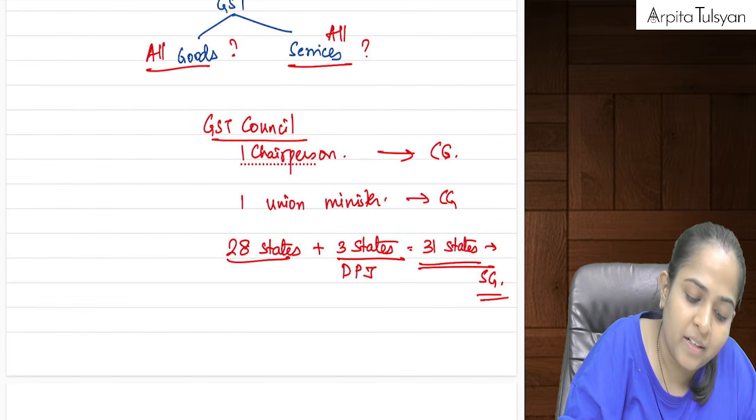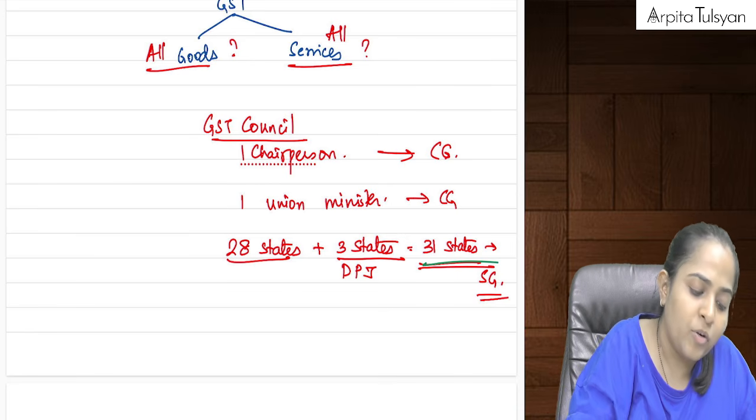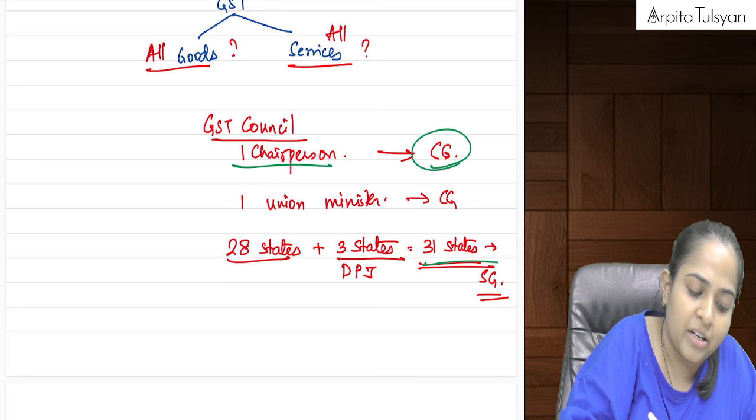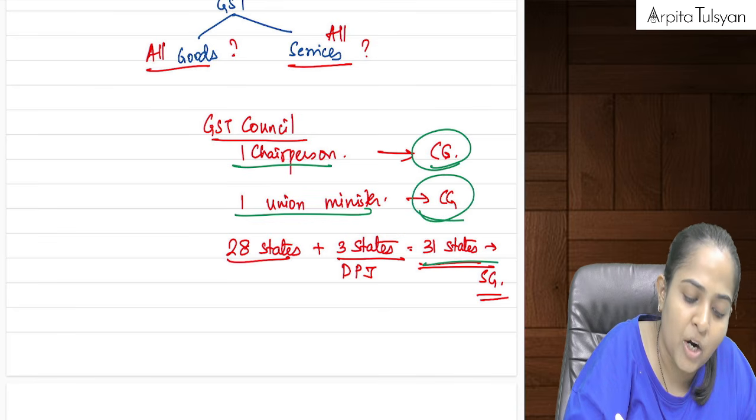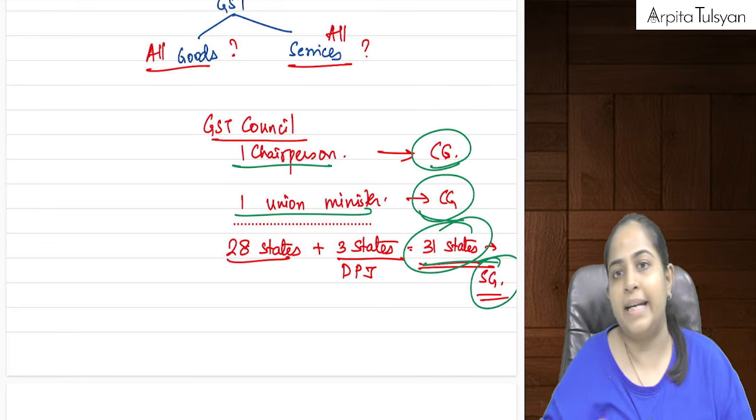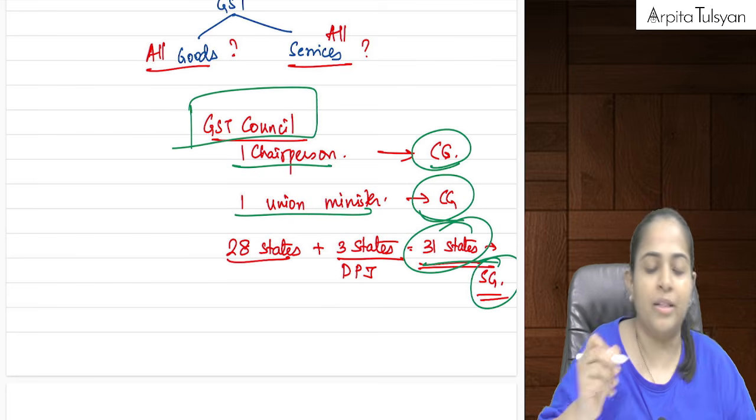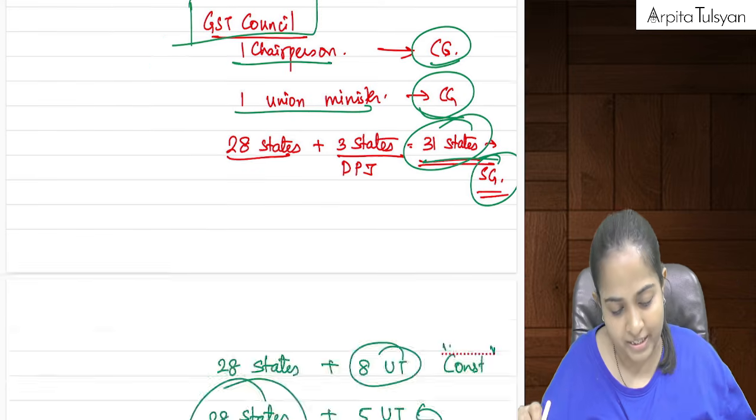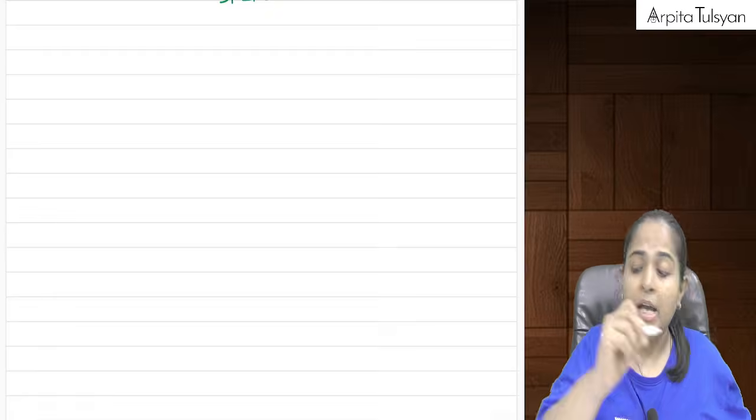So that's why your 31 states are coming. One chairperson from the central government, one union minister from the central government and 31 members from the state governments. This is the constitution of our GST Council. Now I'll tell you about the weighted average votes.